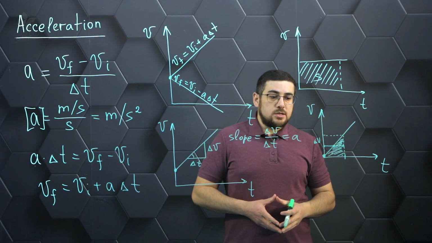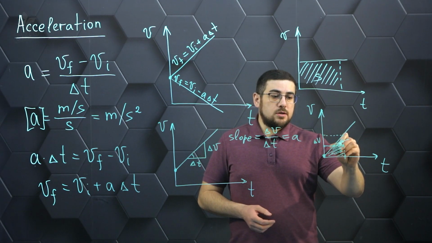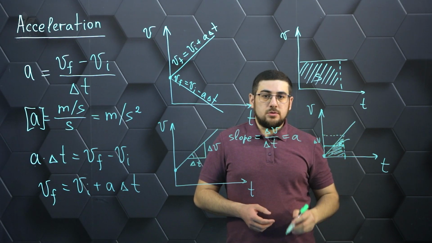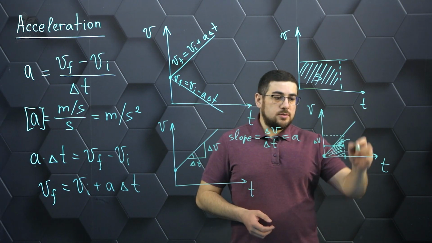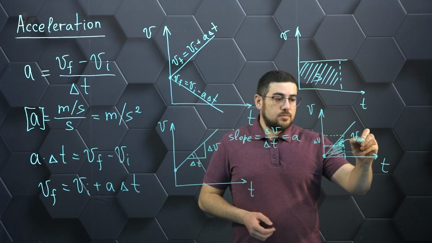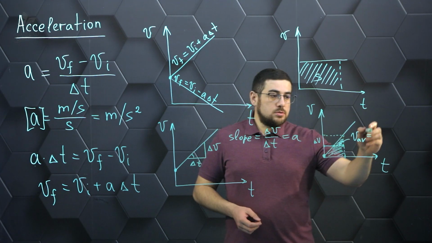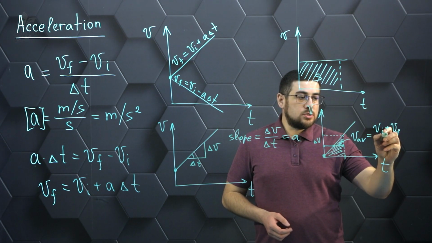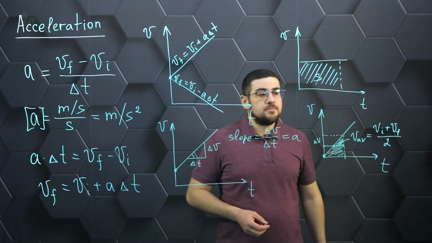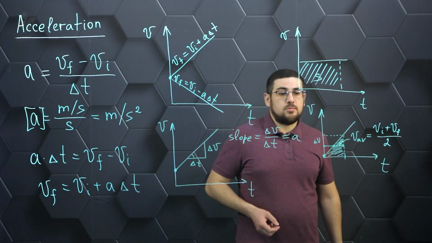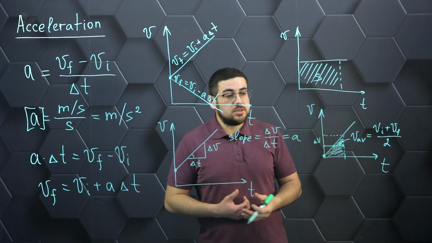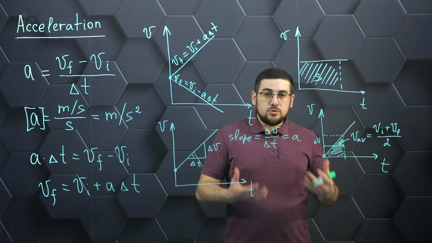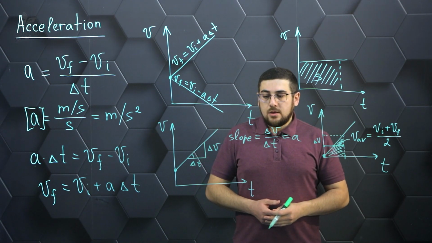Let's write that down. So the average velocity is the arithmetic mean of the two, initial and final velocities. We will need this technique in the future, when we calculate the path directly traveled by a given body.